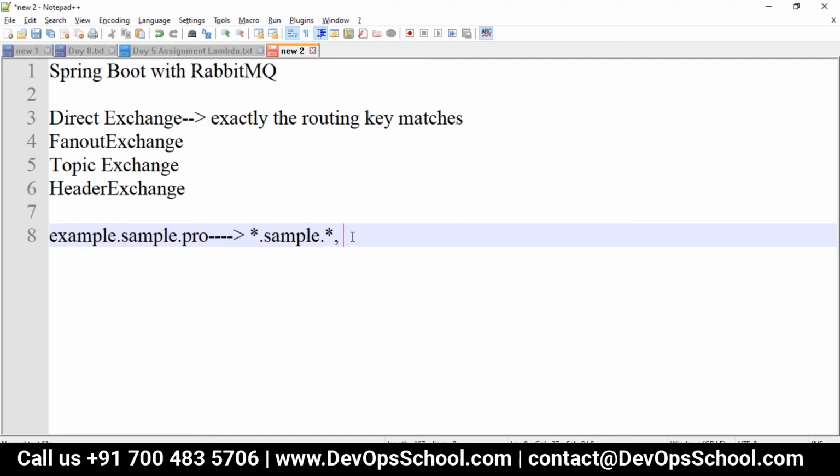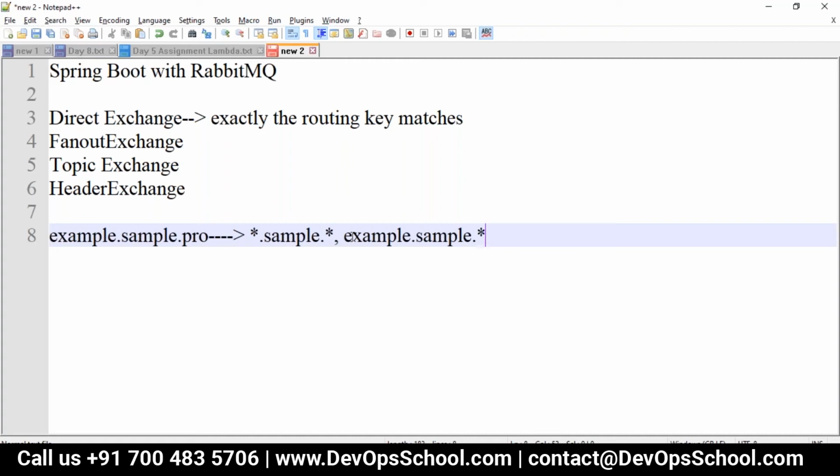Or you may have example.sample.start, but still it will be sent to that consumer as well, because of only the portion. So we will use it in any logs containing an application name, or some shopping product types, or in shopping preferences. All these things will go with a topic exchange,